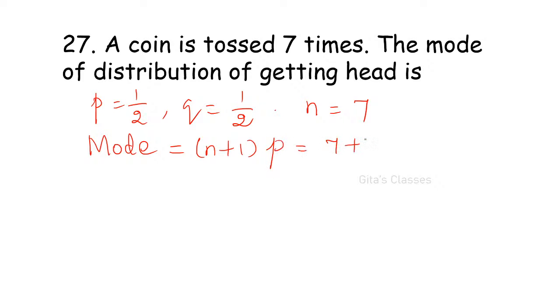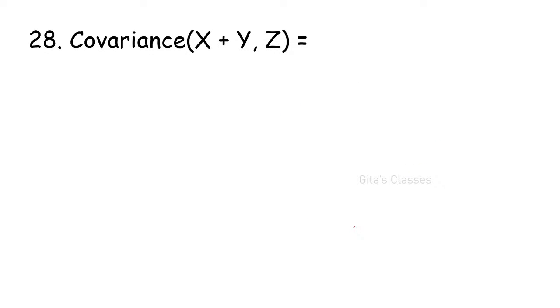So 7 plus 1 into p, which is 1 by 2. Therefore, 8 by 2 is 4. The answer is correct. (n plus 1) into p. Don't forget the brackets. For n plus 1 you have to give brackets.